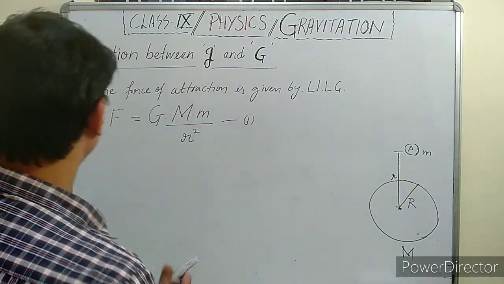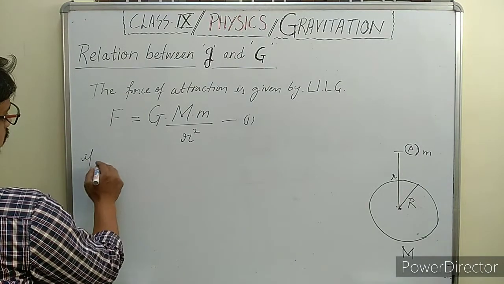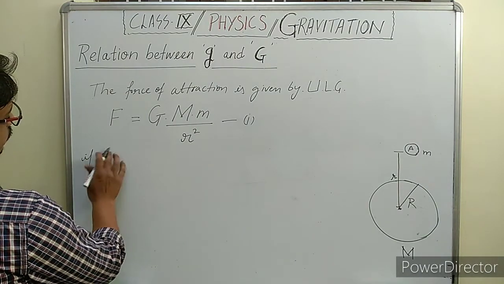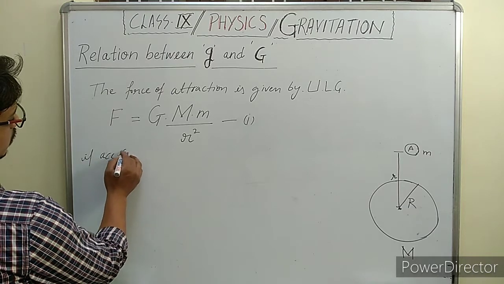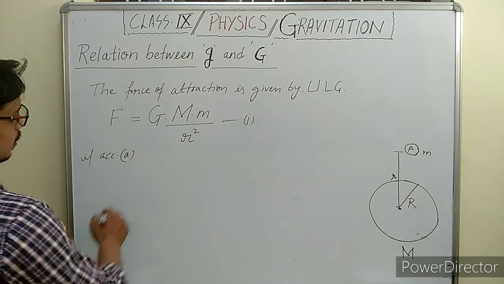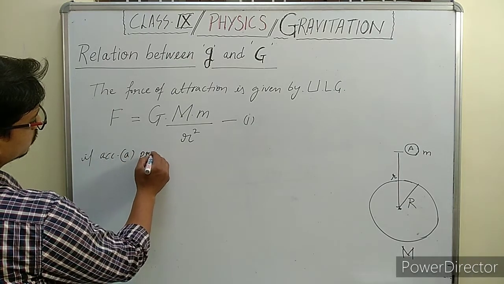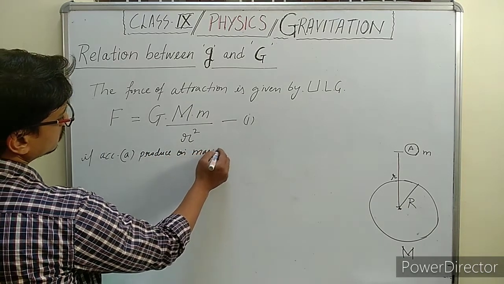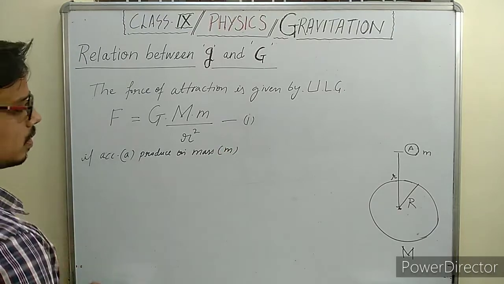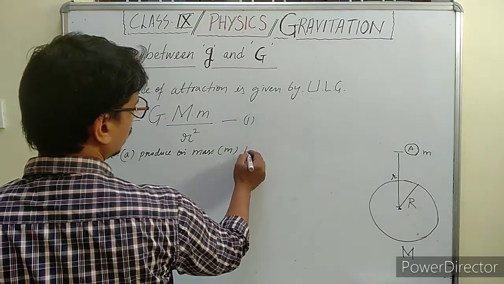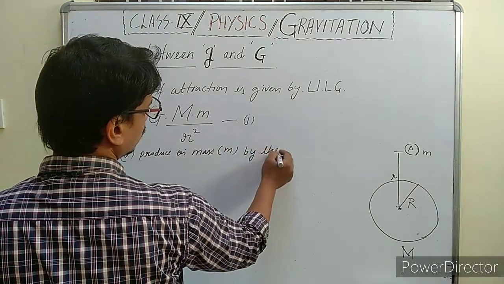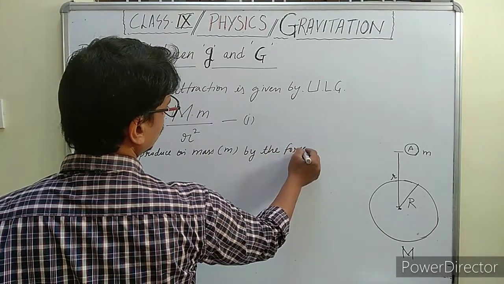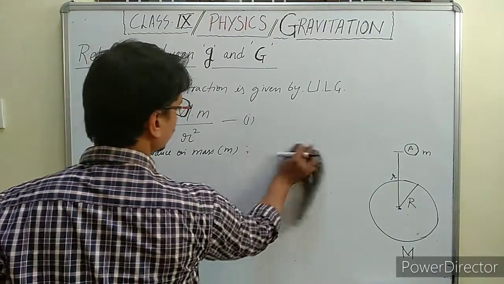Suppose the acceleration produced on mass m by the force F is represented by small a.